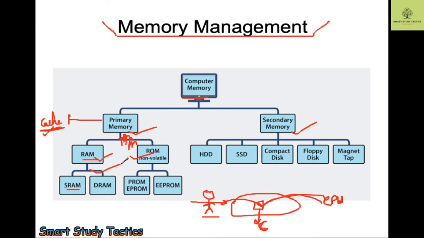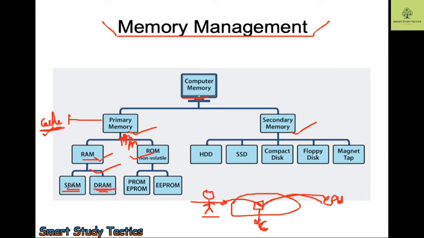First I am talking about the RAM, then I will go to the ROM. RAM can be categorized in two ways, SRAM and DRAM. There can be one question: which type of data can SRAM store? This can be a question. Or which kind of data can DRAM store?